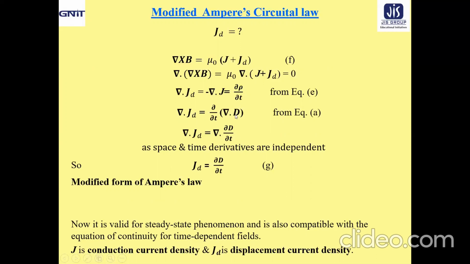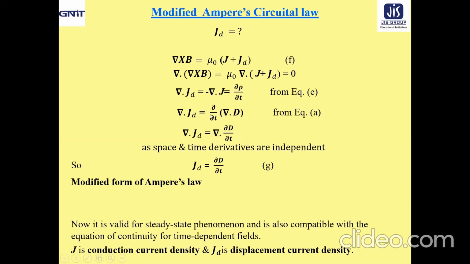According to Gauss's law of electrostatics, it is del dot D. So del dot JD equals del dot del D del T, because time and space derivatives are independent of each other.